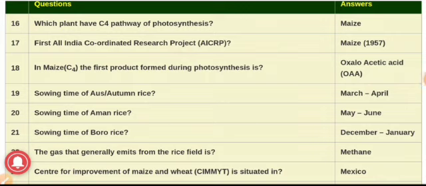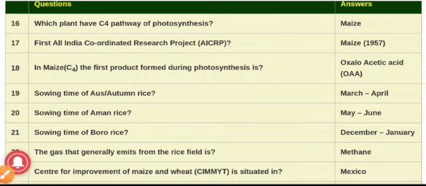The question is, which plant has C4 pathway of photosynthesis? The answer is maize. The answer to this question can be sugarcane, maize, sorghum, bajra also, because all these plants show the C4 pathway, and the first stable product is oxaloacetic acid.